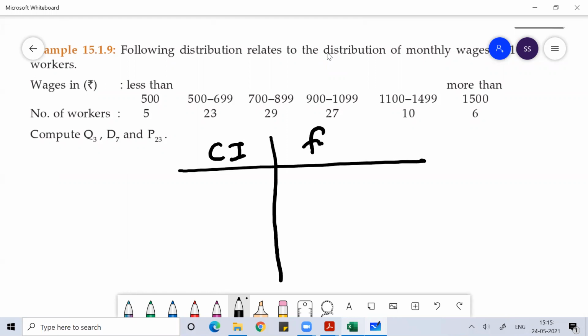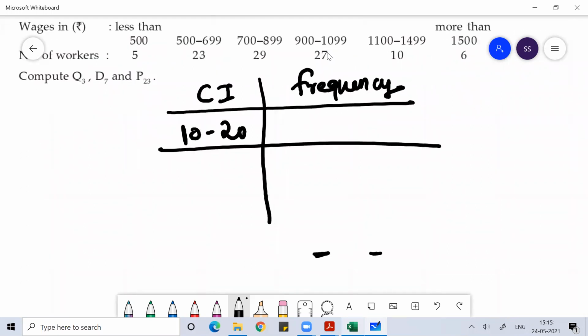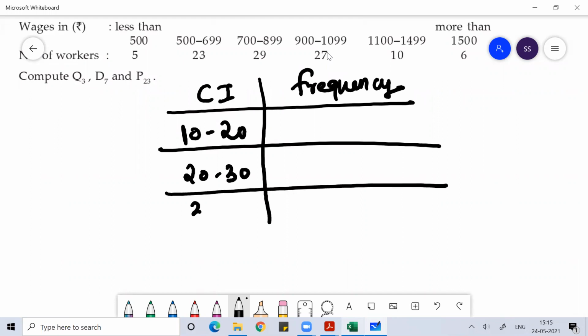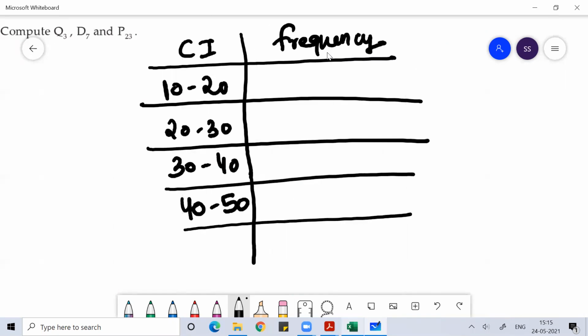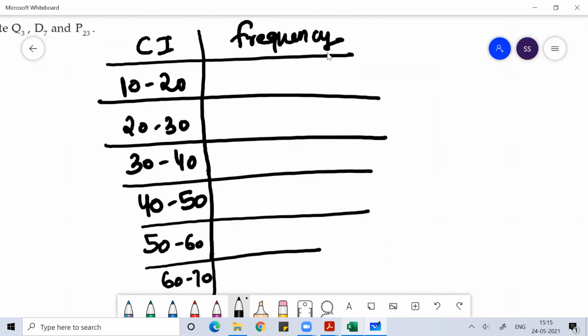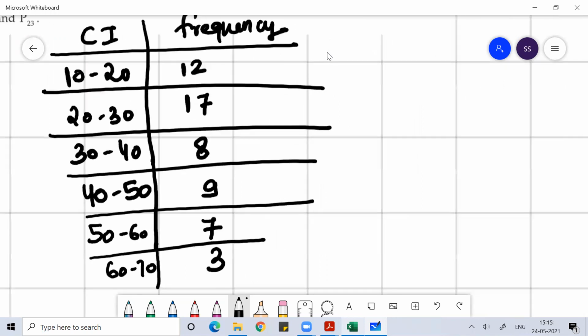If you see a class interval and frequency, suppose this is 10 to 20, then your class interval is 20 to 30, then you have 30 to 40, then 40 to 50, then 50 to 60, then 60 to 70. Now the frequencies given are 12, 17, 8, 9, 4, 7, or 3, something like this.